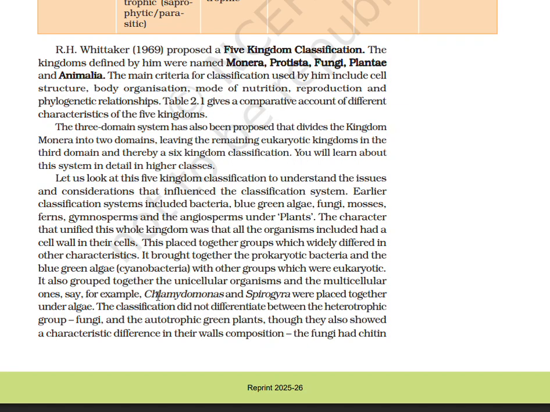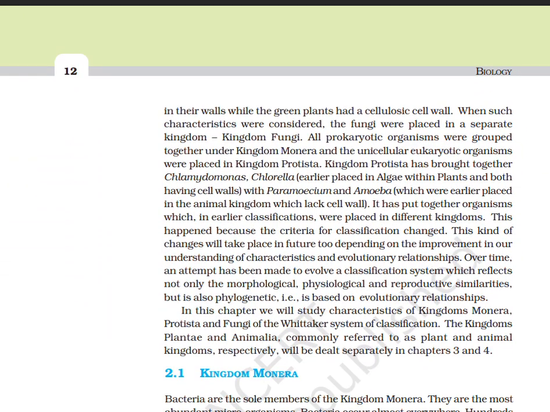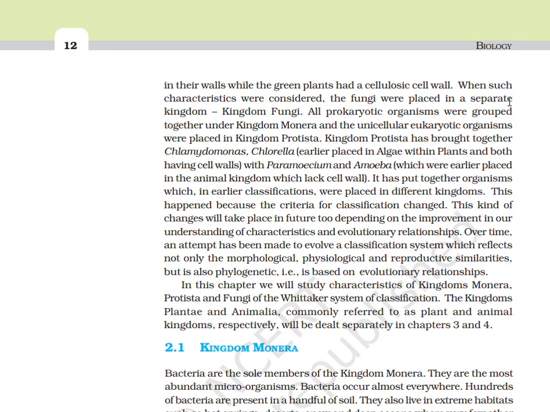Say for example, Chlamydomonas and Spirogyra were placed together under algae. This classification did not differentiate between the heterotrophic group, fungi, and the autotrophic green plants, though they showed a characteristic difference in their wall composition. The fungi had chitin in their cell wall, while the green plants had a cellulosic cell wall. When such characteristics were considered, the fungi were placed in a separate kingdom, Kingdom Fungi.